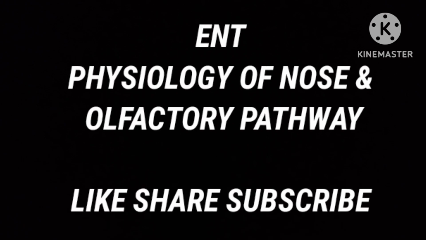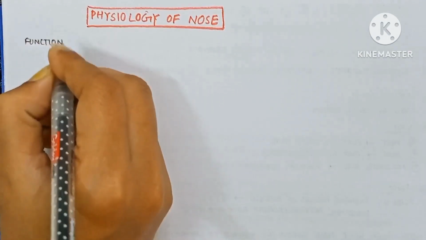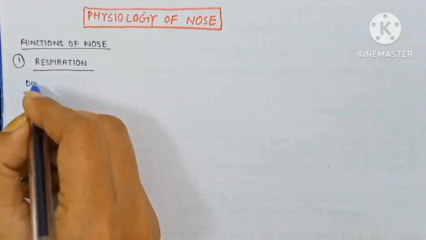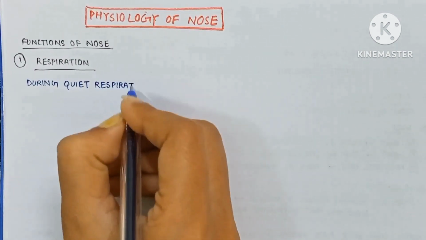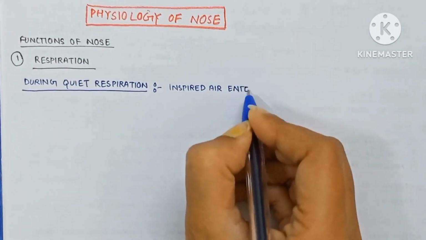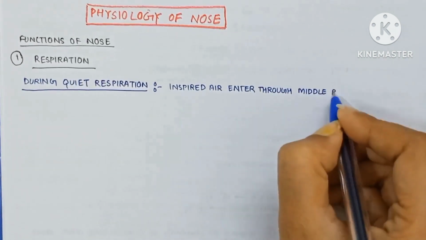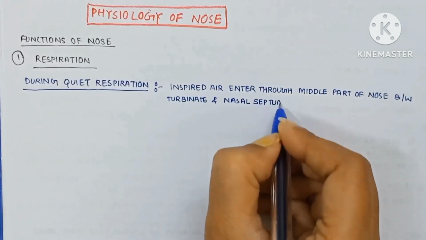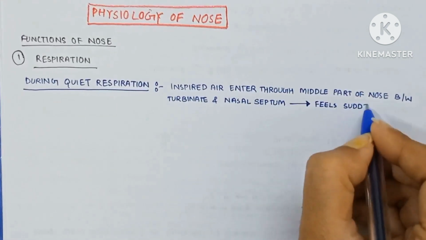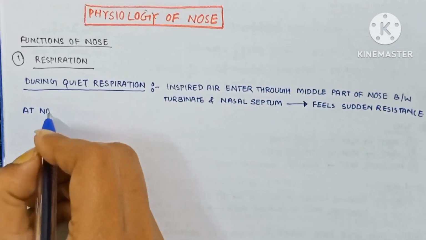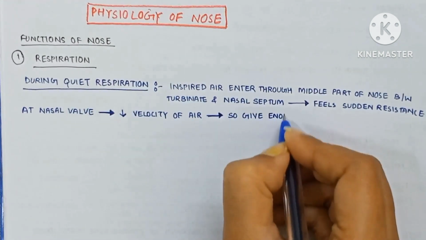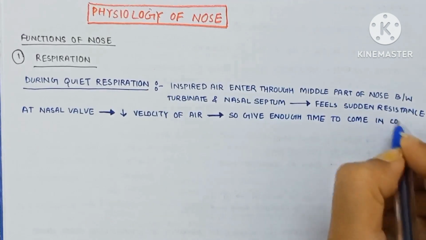In this video, we are going to talk about the physiology of the nose and the olfactory pathway. So, function of the nose. First is respiration. During quiet respiration, the inspired air enters through the middle part of the nose, between the turbinates and the nasal septum, which feels sudden resistance at the nasal valve, which decreases the velocity of air, so it gives enough time to come in